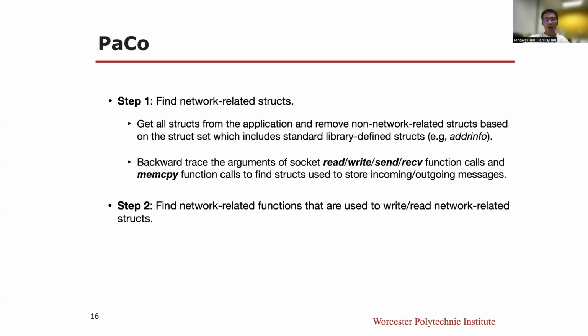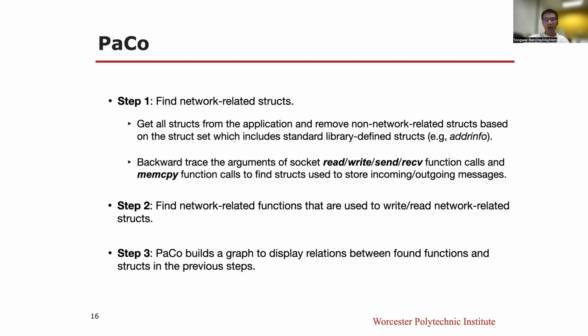Second step, PACO analyzes each function in the application to find all functions that are used to write or read network-related structs PACO found in the previous step. We consider these functions as network-related functions. The third step, PACO builds a graph to display relations between the functions and structs found in the previous steps.